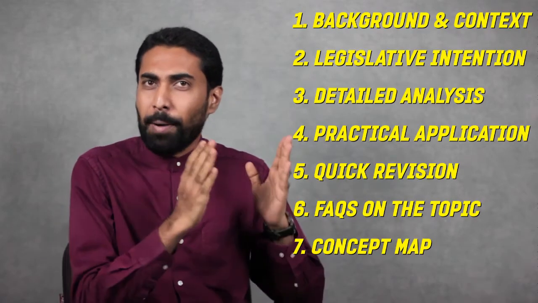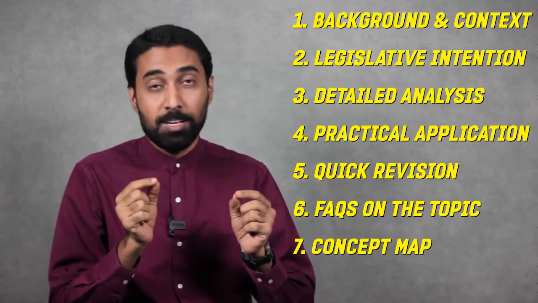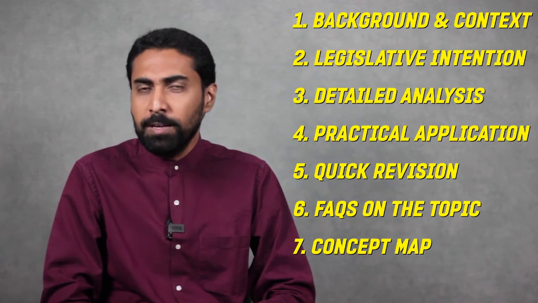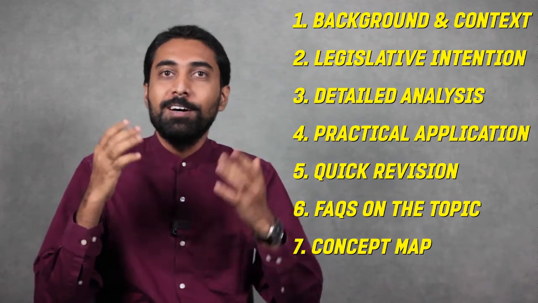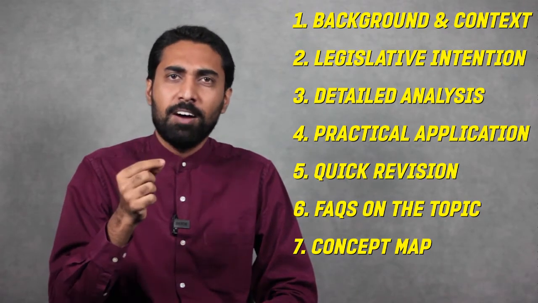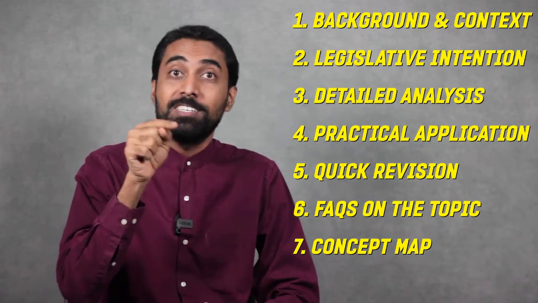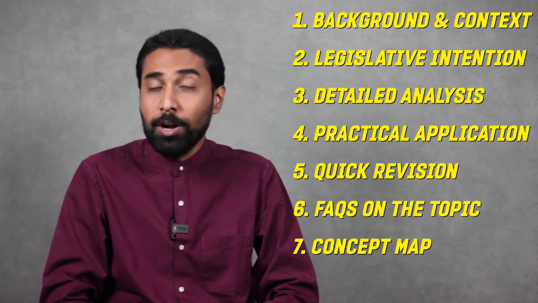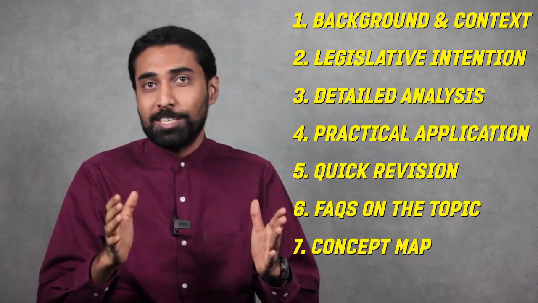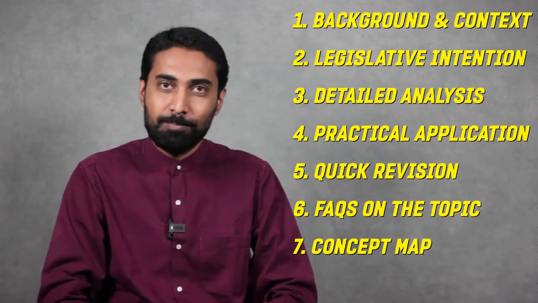The structure of this lesson is going to be divided into 7 parts. The first one is the background and the context of section number 1. Then we go into the legislative intention. That means what was in the mind of the people who drafted the law, that is the Parliament of India. Why did they draft section number 1 in the manner in which it is there right now? Then we go into the detailed analysis of every single sentence, comma, and punctuation of the provision of section number 1.